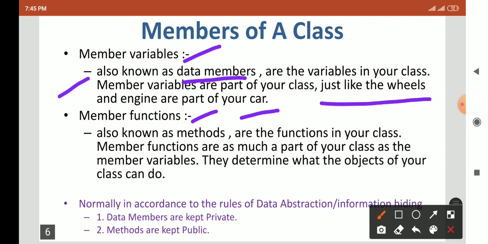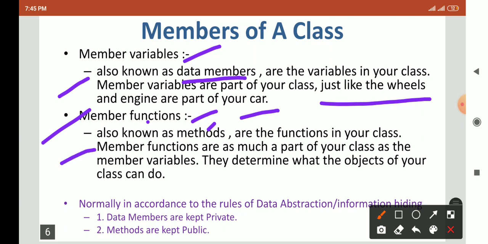If you have a car, there are various components present in it, such as wheels and engine. Variables are similar to the components of your class. Then member functions, also known as methods. We already saw that function, method, and procedure have the same meaning. These are the functions in your class.